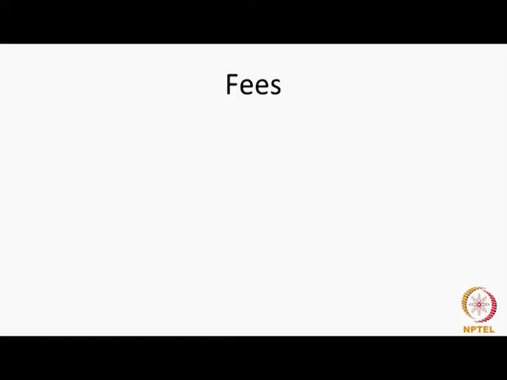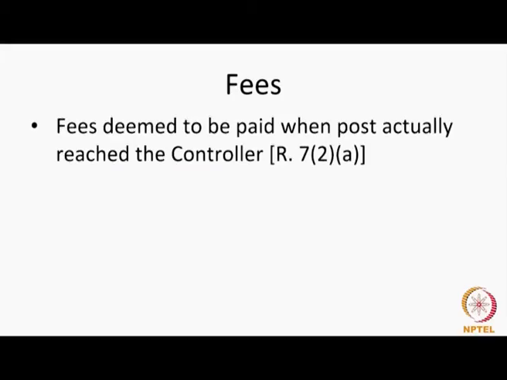There are some changes to the fees. We had mentioned that the new fee structure for startups was introduced. Apart from that, Rule 7 deals with when fees shall be deemed to be paid: when the post actually reaches the controller. When the post actually reaches the controller, that is the time the fee is deemed to have been paid. This is in cases where the draft or a banker's check is sent by post.